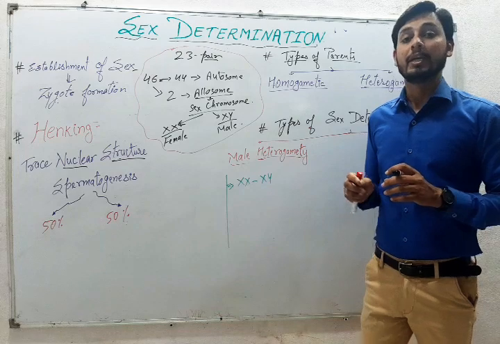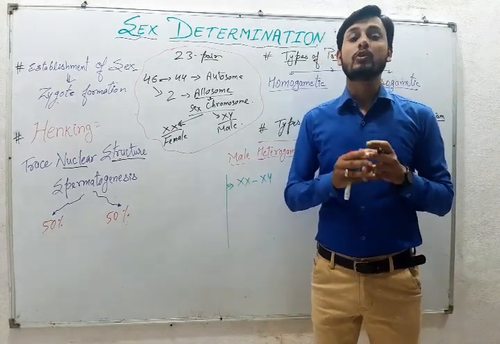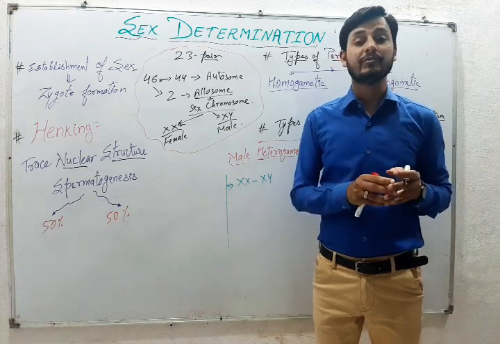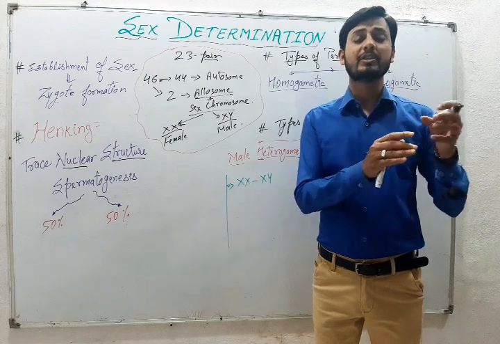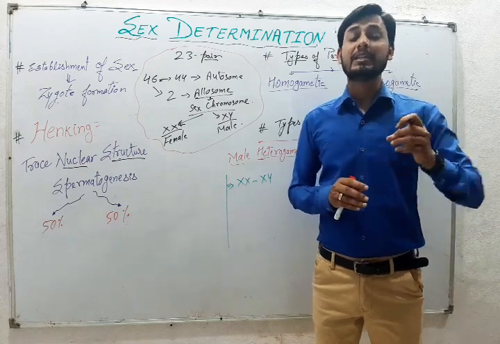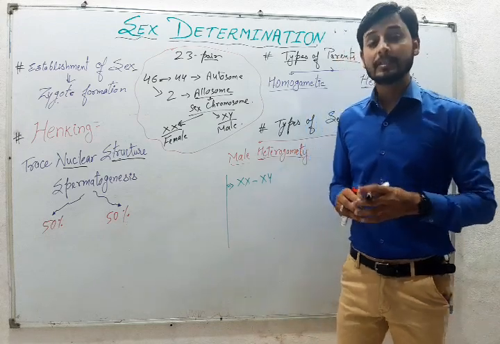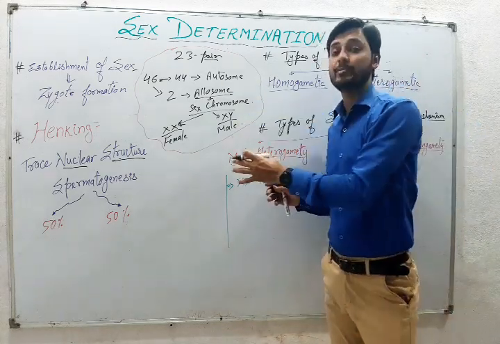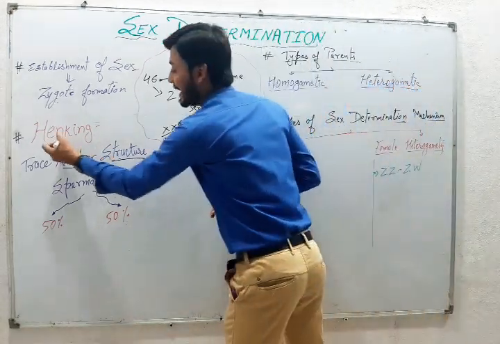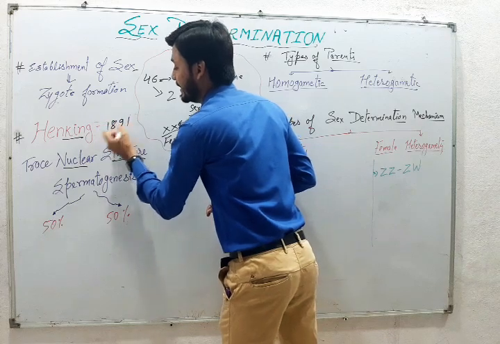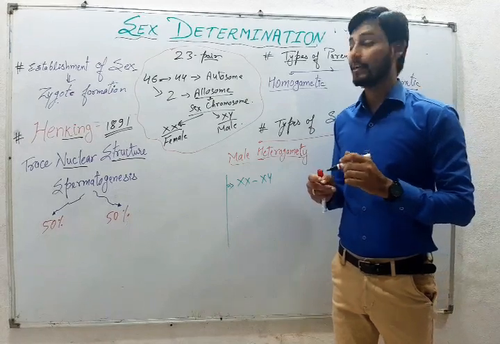Now we come into the topic. So what is sex determination? The establishment of sex in an individual during zygote formation is called sex determination. Whatever sex has been determined or established at the time of zygote formation is what is called sex determination. The whole concept of sex determination, or the XY concept, was first given by Henking in the year 1891. Just remember the name of who gave the concept: Henking.